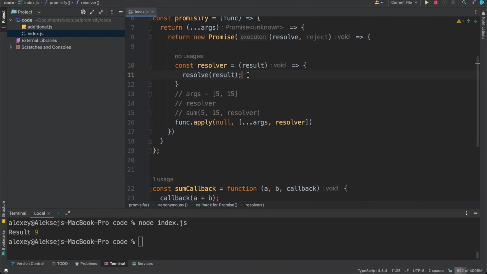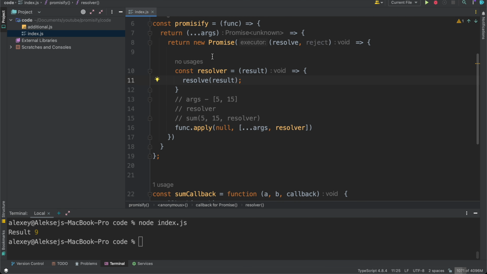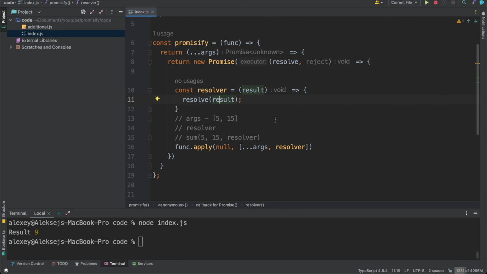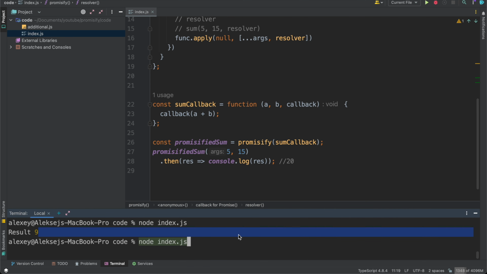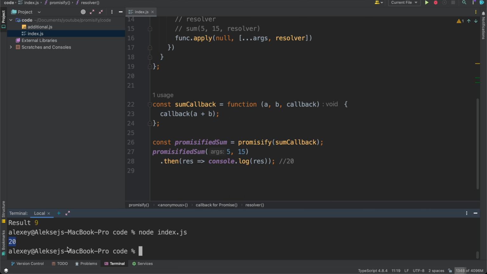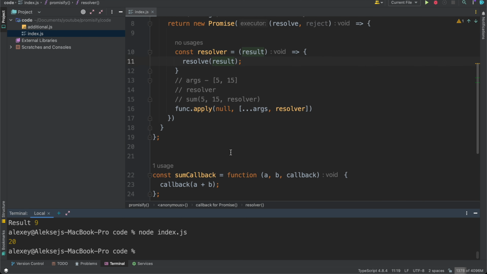The resolve function will be called, and our result will be returned from the promise because our promise will be resolved. If you don't understand how this works, please read something about promises on the internet. Cool. And let's try to execute our current logic. 20. Yes, we solved this problem.